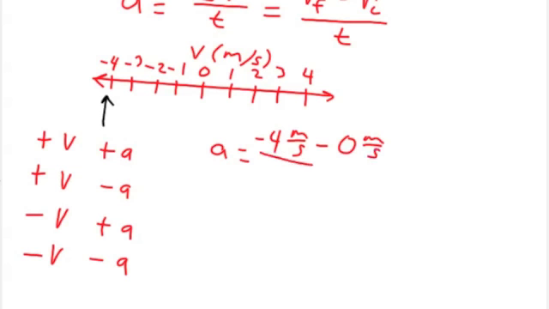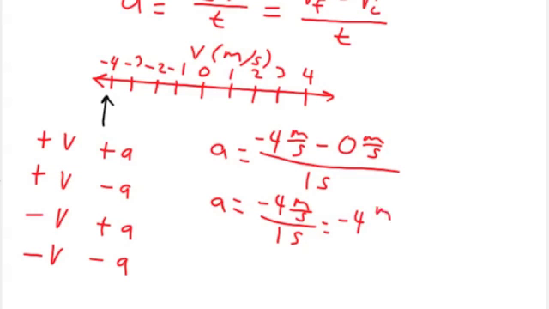If that change takes place over, let's say, 1 second, then the acceleration in this case would be -4 meters per second over 1 second, which would be what, class? -4 meters per second squared.